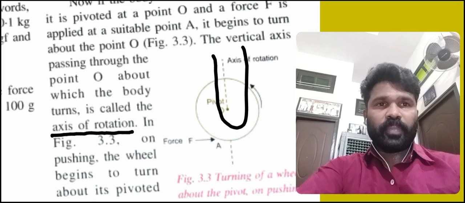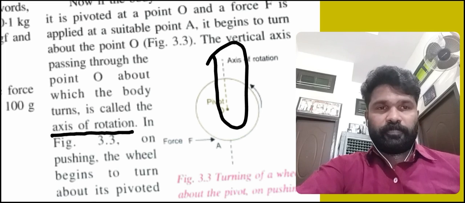Here in the diagram, this is the axis of rotation.